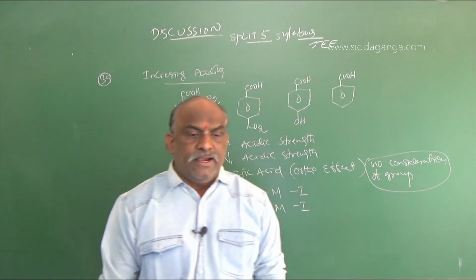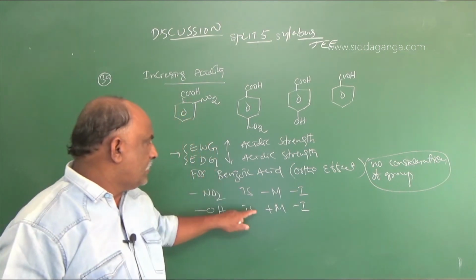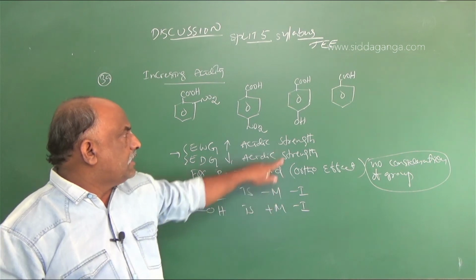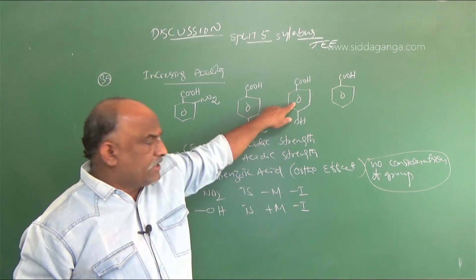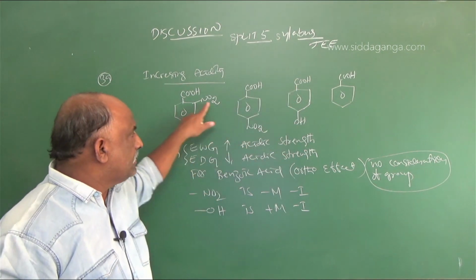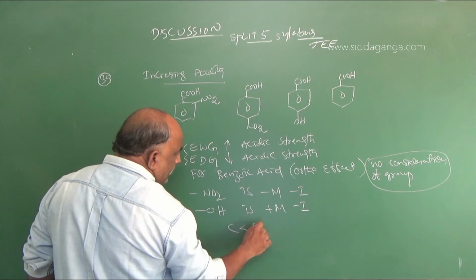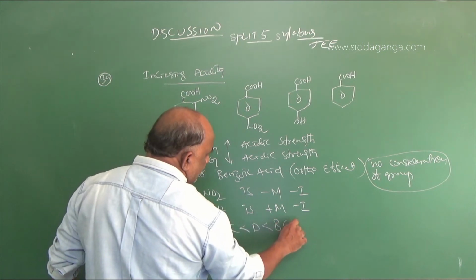So the right option for the question is the first one with OH. What is OH group? OH group is an electron donating plus group. Plus group decreases acidic strength. Minus group increases acidic strength. So the answer is C less than D less than B less than A.